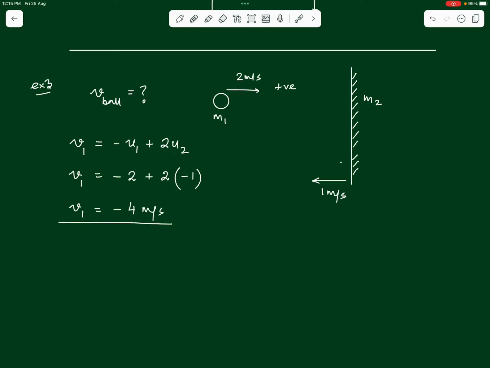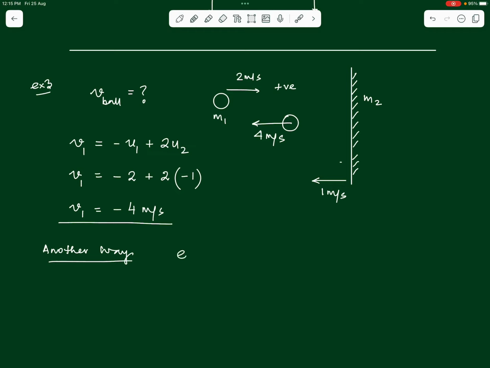What do we mean by the value being negative? The value being negative means the ball moves towards left with a final velocity of 4 meters per second, right? So this is our final answer. So just to let you know, if we sometimes do not remember this expression, what do we do then? We can go back to our basic definition of a perfectly elastic collision and use that definition to solve this question as well. So there is another way in which you can approach the same problem if you don't remember the formula. What is that?